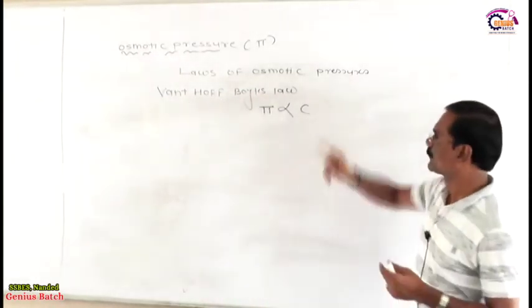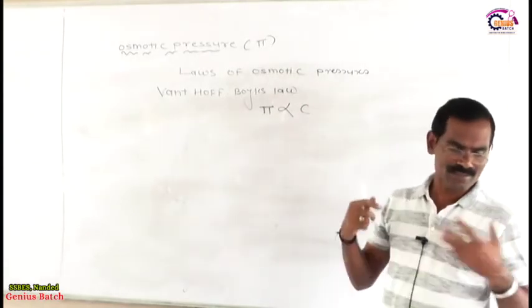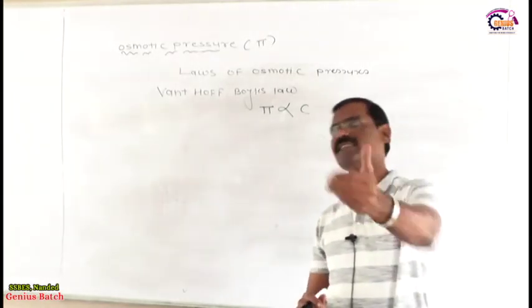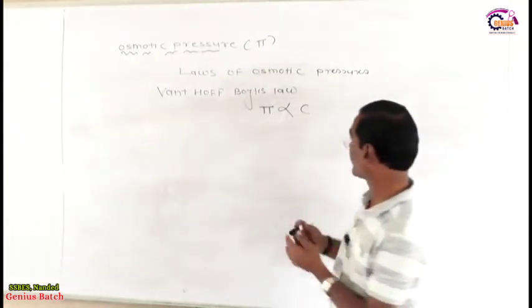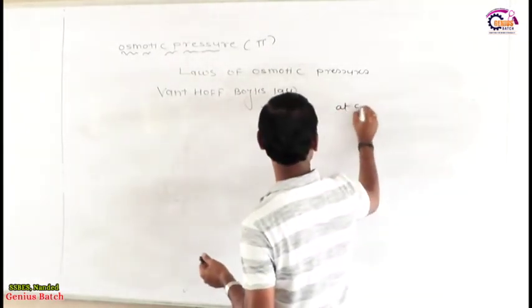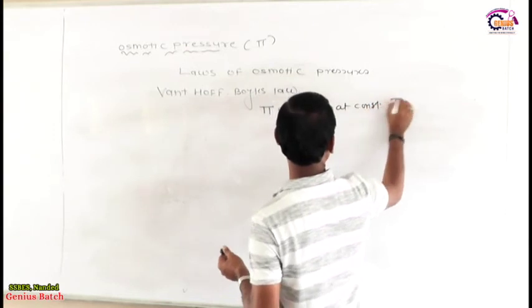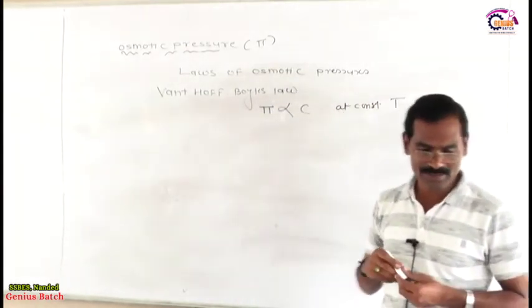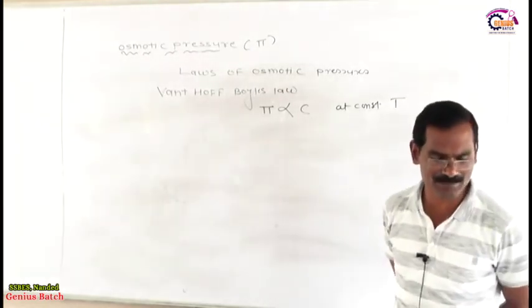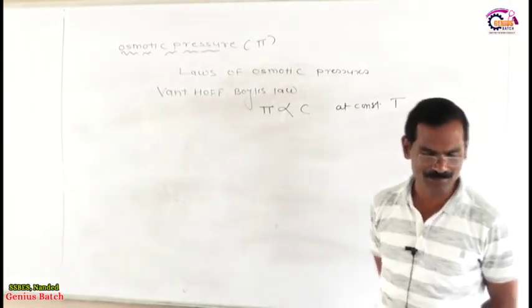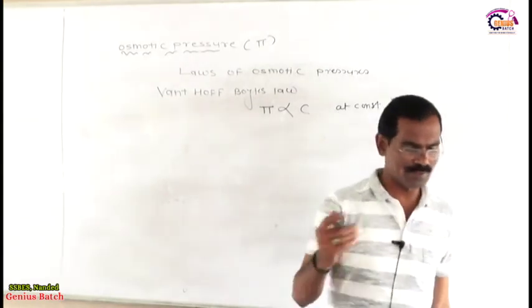So my dear friends, what is Van't Hoff-Boyle's law? Write down in your notebook: the Van't Hoff-Boyle's law is stated as, at a constant temperature, the osmotic pressure of a dilute solution is directly proportional to its molar concentration, or inversely proportional to the volume of the solution.